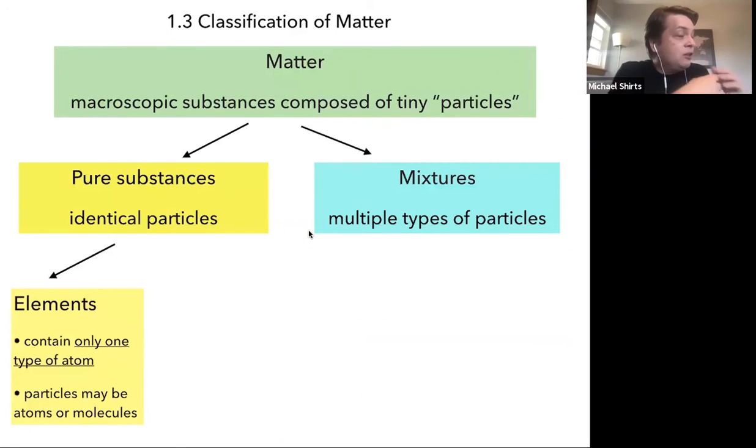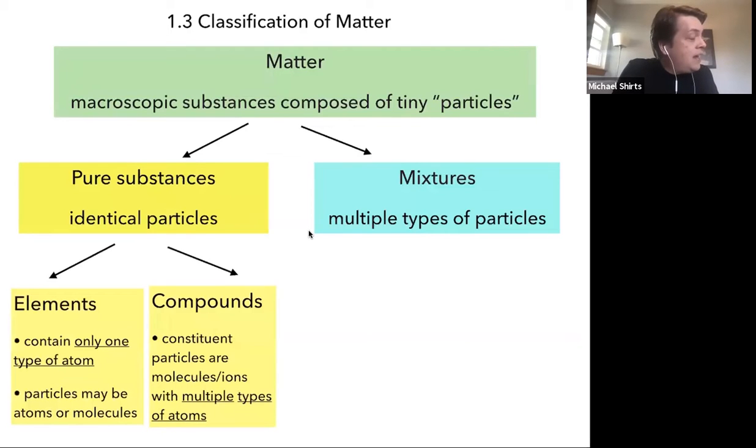So if you're thinking of pure substances, then one type of pure substance is elements. These contain only one type of atom. Particles may be atoms or molecules. And then compounds are ones where the constituent particles are molecules or ions with multiple types of atoms. So elements are all just one type of atom. Compounds, they're all identical particles. They're all the same, but each of them has different combinations of atoms.